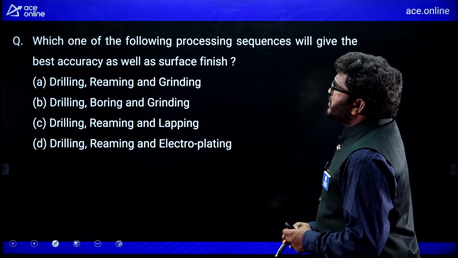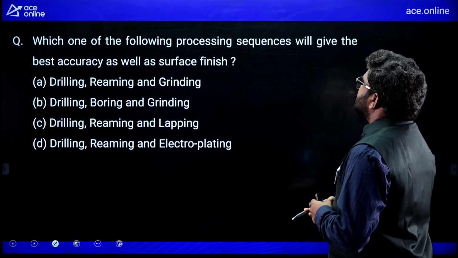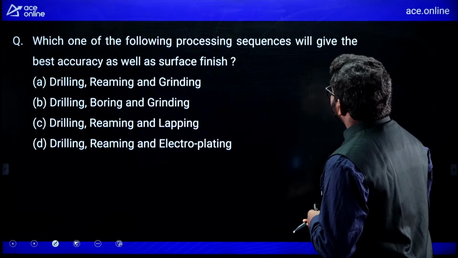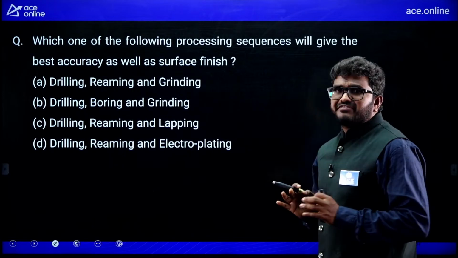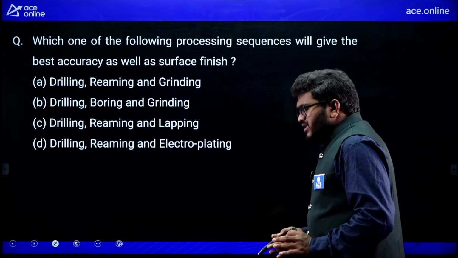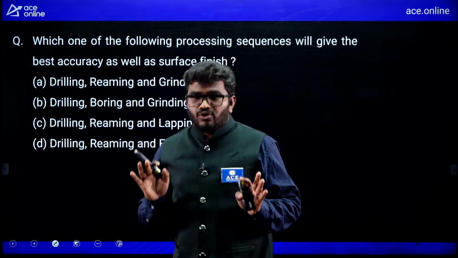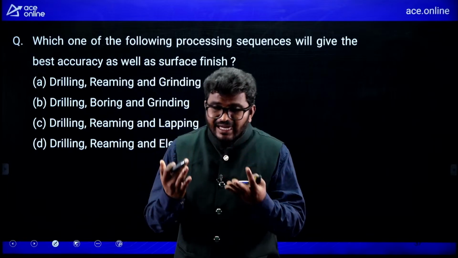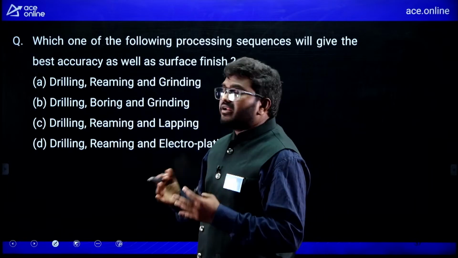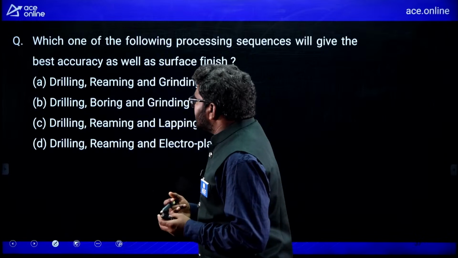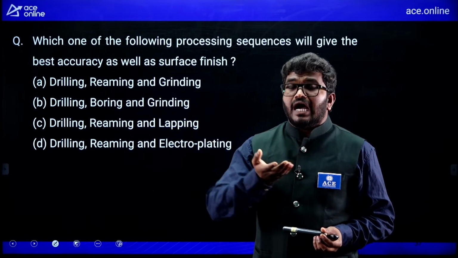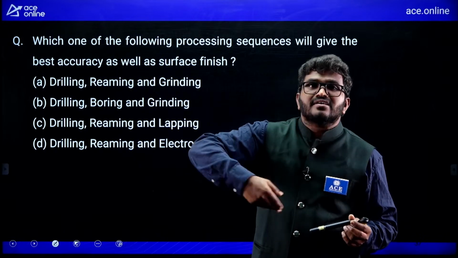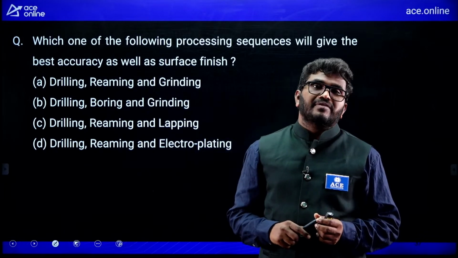Now, which one of the following processing sequences will give the best accuracy as well as surface finish? Remember, drilling is used to make a hole, but you may not get the exact size of hole by using drilling. Rough drilling you can make. Then after that, exact size you are making by using reaming. After reaming, to increase the surface finish, I am going with lapping.